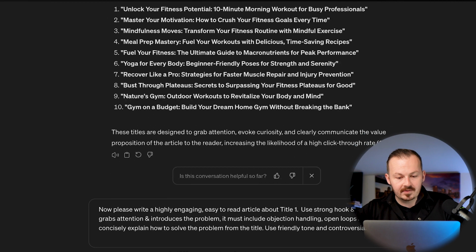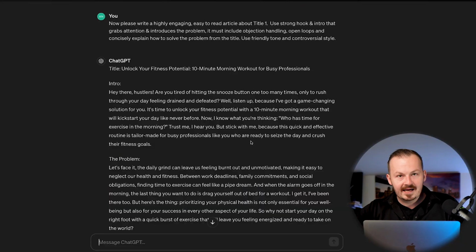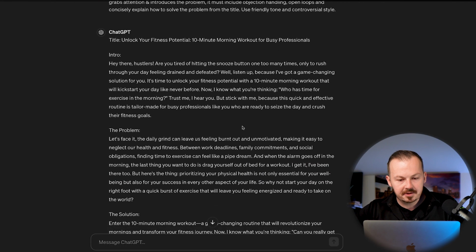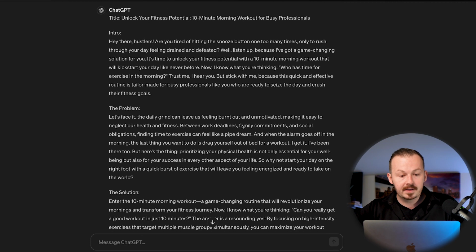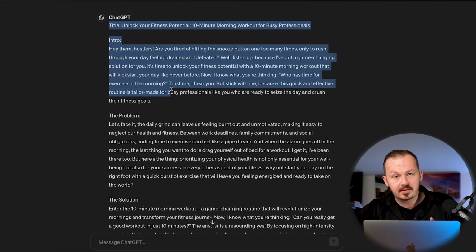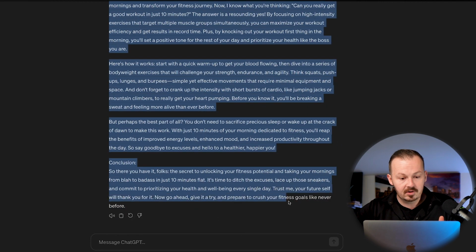But before that you want to actually see how this works, and for that reason I'm just going to hit enter and let ChatGPT generate this article. And just like that, after a couple of seconds you will get this article that's going to be of pretty decent quality, and based on the amount of time and effort you spent generating it, this is going to work very well. As I said before, you can just go ahead and write the article yourself, but it's going to take a lot more time, and at the end of the day it's going to make you a lot less money per hour, but it would still work.